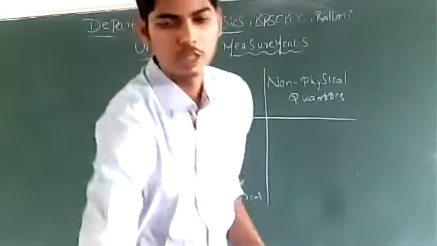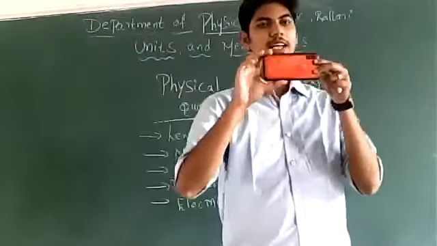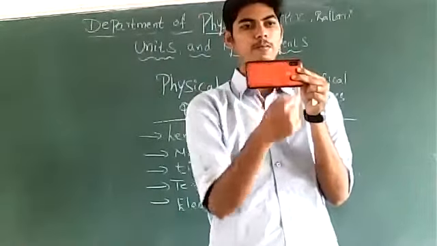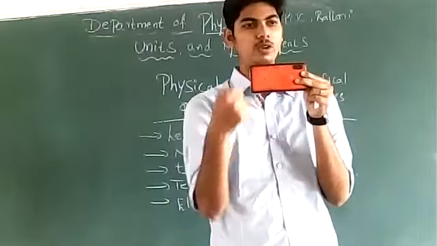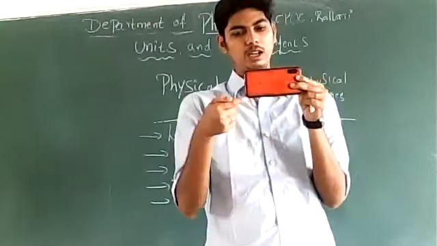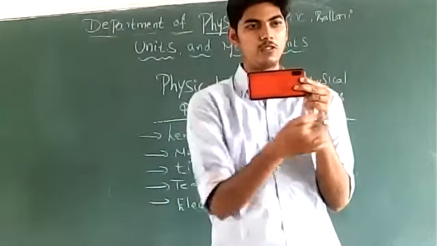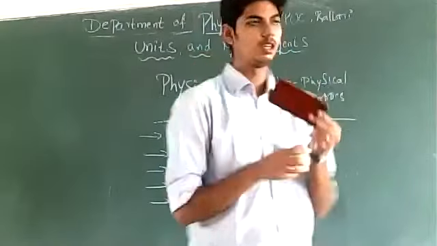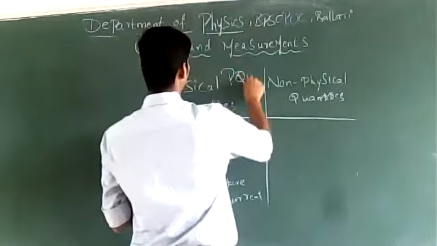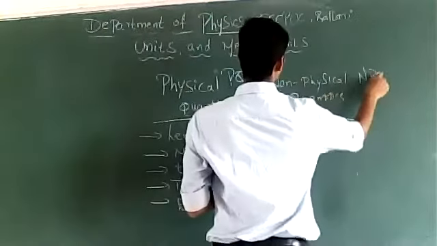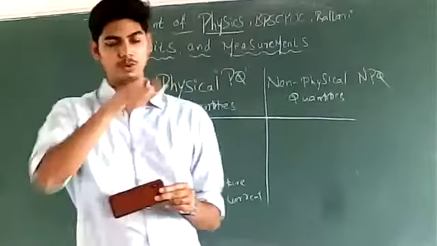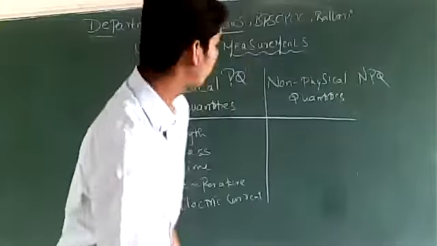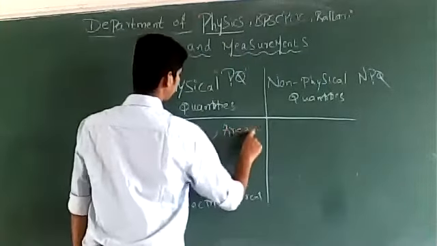Can you measure the area of this surface? This is a rectangular object, isn't it? Can you measure the area of this mobile? This is rectangular in shape. Its length is L and its breadth is B. You can measure it, can't you? So is area a physical quantity or a non-physical quantity? Physical quantity or non-physical quantity? Area is a physical quantity.